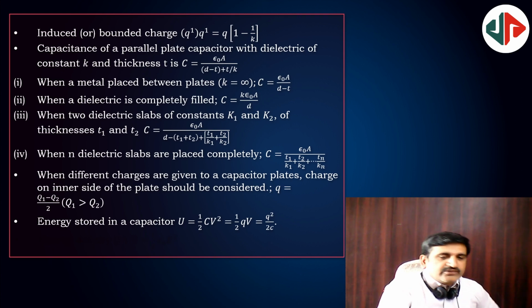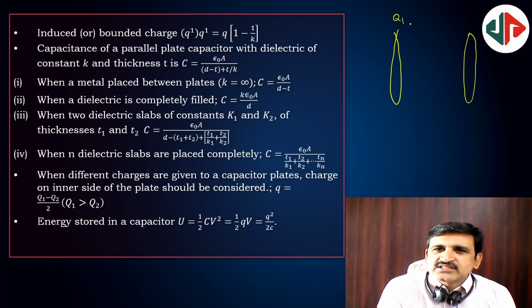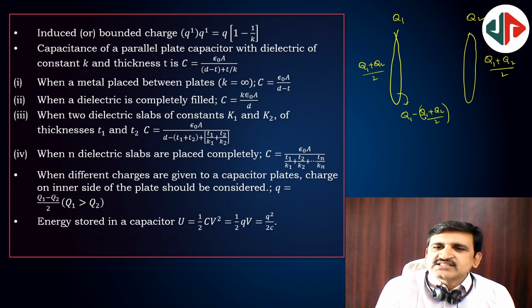And here I would like to tell you one more thing. Suppose here is one plate and here is another plate. This is given Q1 charge, this is given Q2 charge. Then (Q1 plus Q2) by 2 will be here, and here also (Q1 plus Q2) by 2, irrespective of their magnitudes. Then inside it is Q1 minus (Q1 plus Q2) by 2, so this becomes (Q1 minus Q2) by 2.